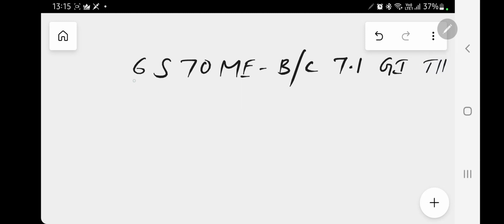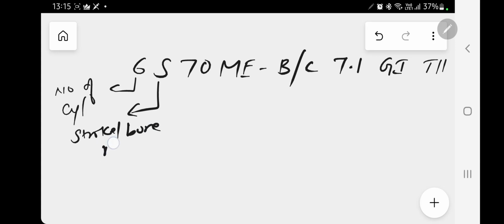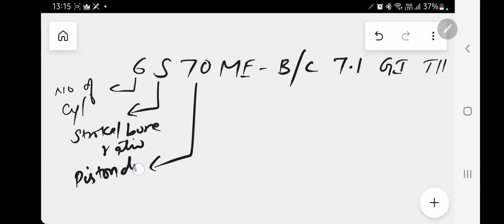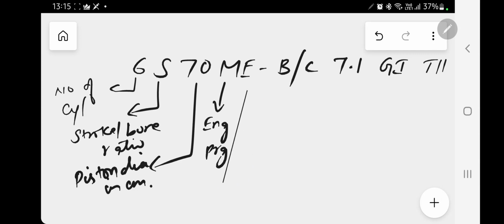Here 6 indicates number of cylinder. S indicates stroke to bore ratio. 70 is piston diameter, which is in centimeter, and M is the engine program, and B or C, this engine concept.